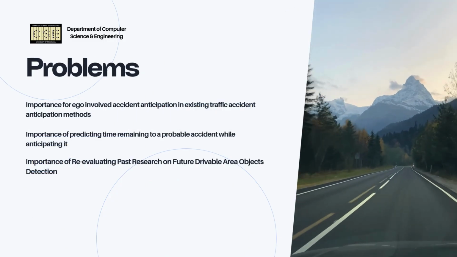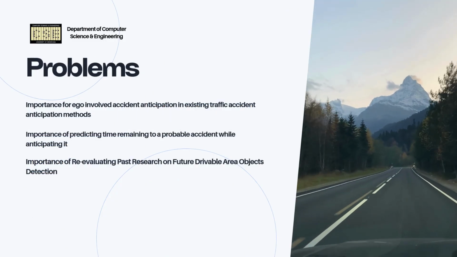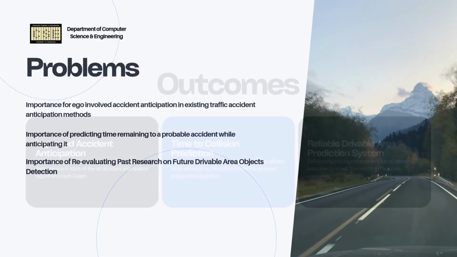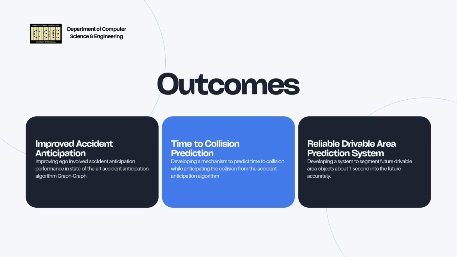In this task, we are trying to solve those problems which are crucial for a successful advanced driver assistance system. Here we try to build an improved accident anticipation framework which is also capable of predicting time to probable accident along with a reliable future drivable area prediction system.